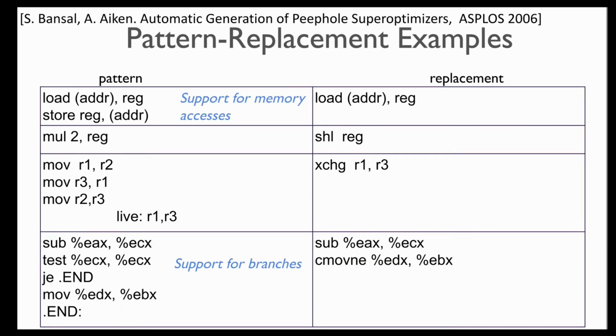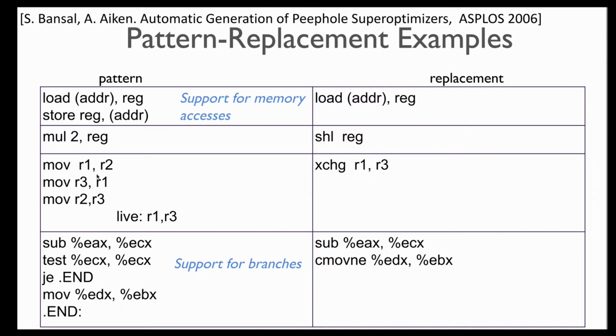In my PhD work with my advisor, we generalized this approach to more permissive pattern replacement rules. For example, the pattern replacement rules could have memory accesses, like the ones shown here in the first rule. Importantly, this work was targeted towards development of peephole optimizers for x86 assembly code, and thus is slightly different from our original proposal, where I mentioned that the program specification can be in a higher level language like C. Regardless, in this work, the superoptimization technique was geared towards the automatic generation of peephole optimizations and not just full solutions as done in the original Massalin paper.